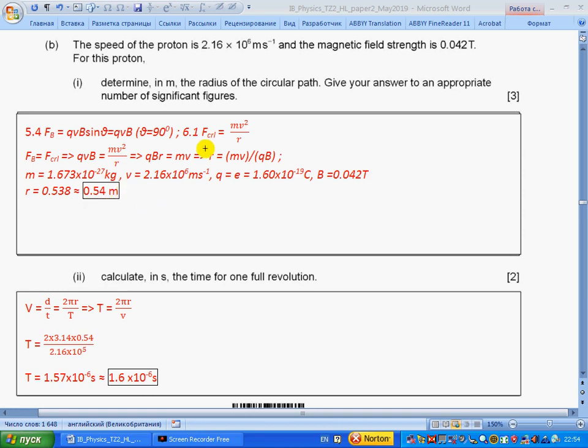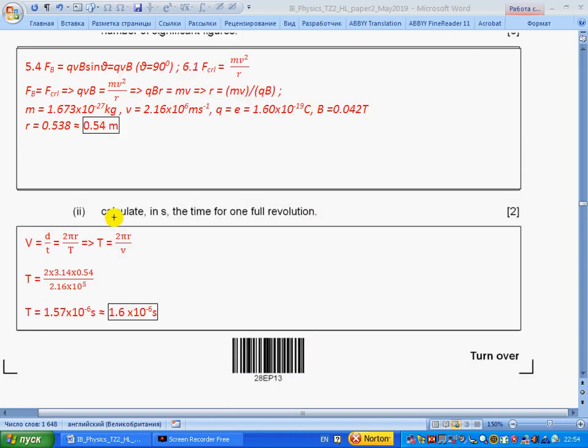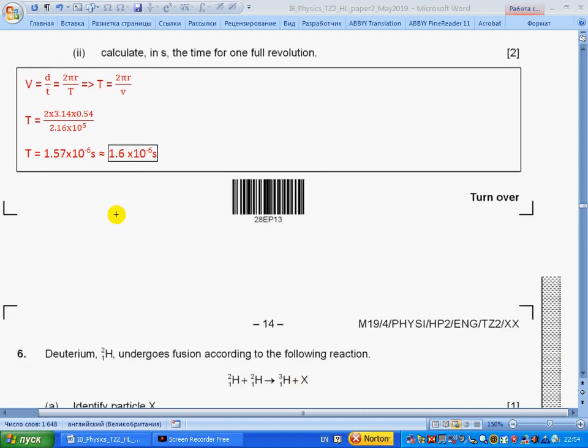Why 2 significant figures? Let me see. Because B is given to 2 significant figures. So we give the answer to the minimum significant figures. Here 3, here 3, and here 4. But here only 2. So the minimum is 2. So we give the answer to 2 significant figures.